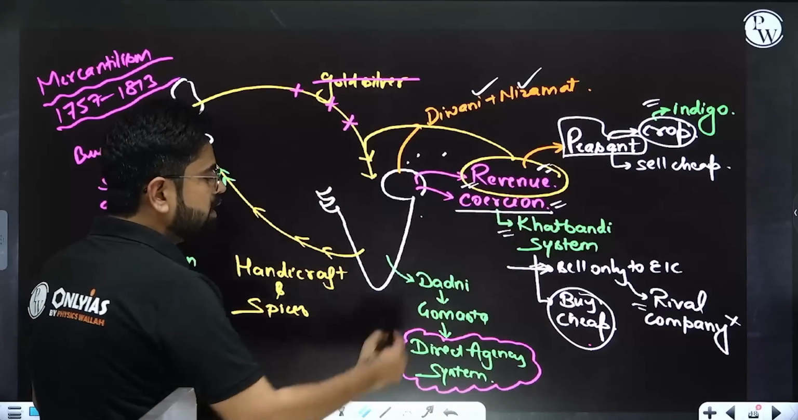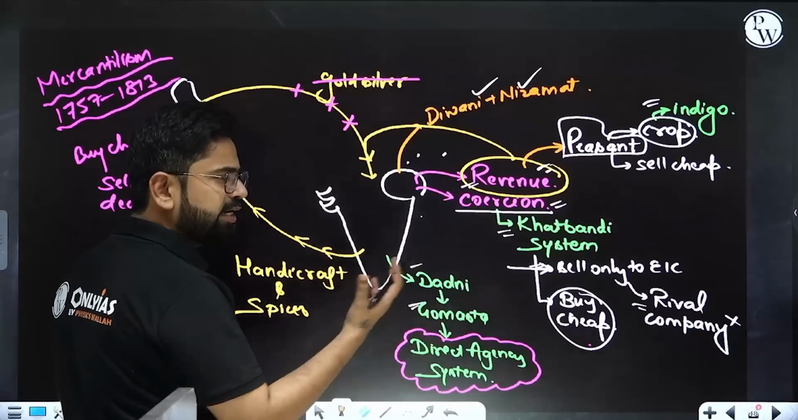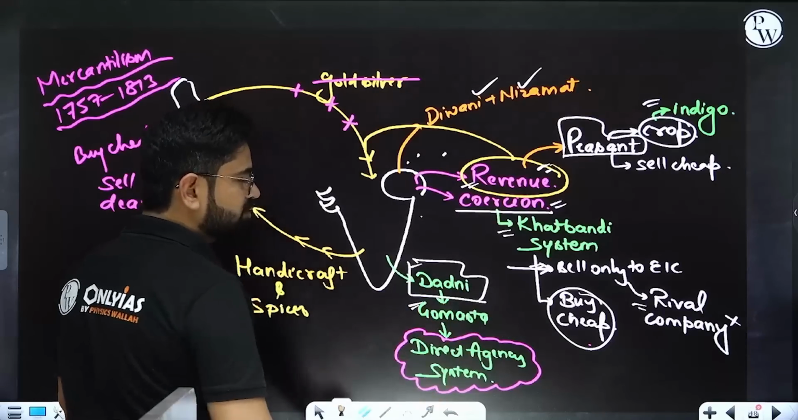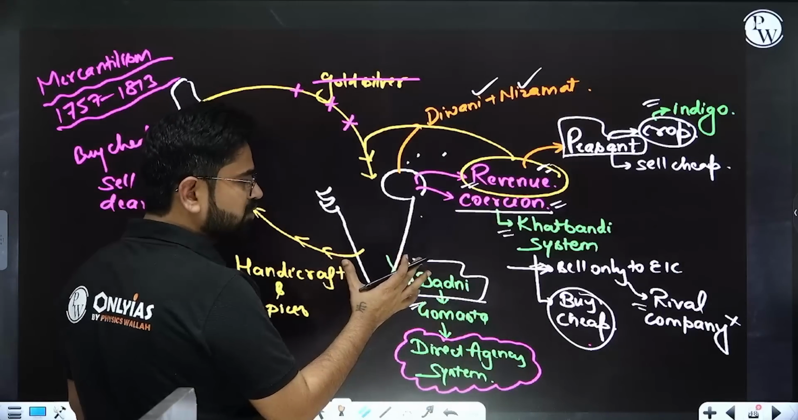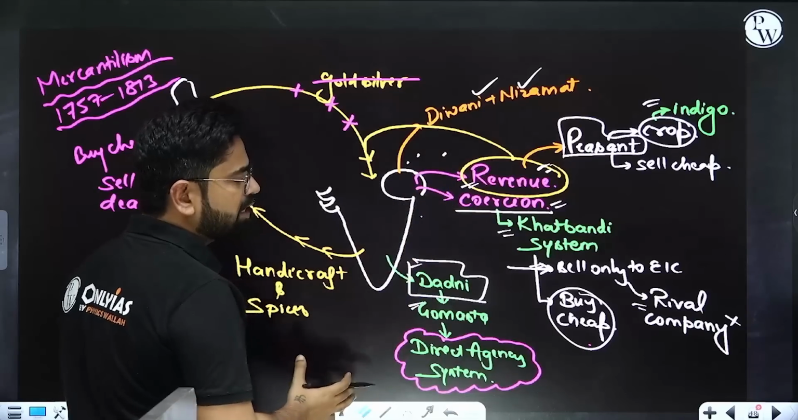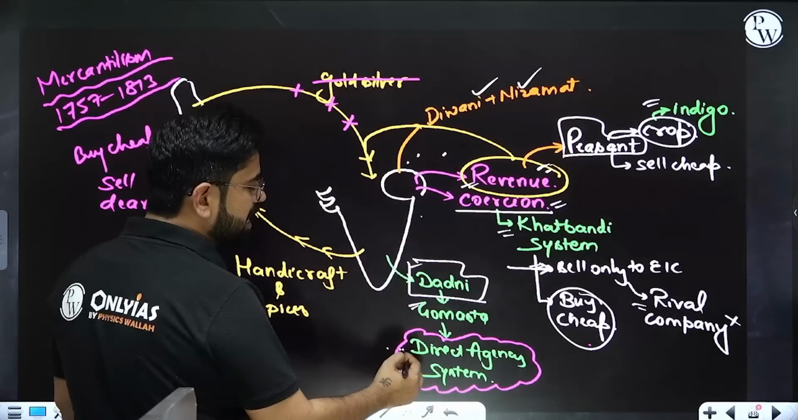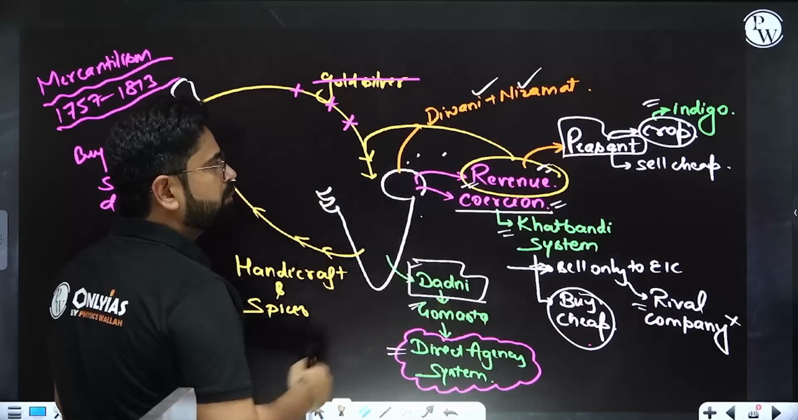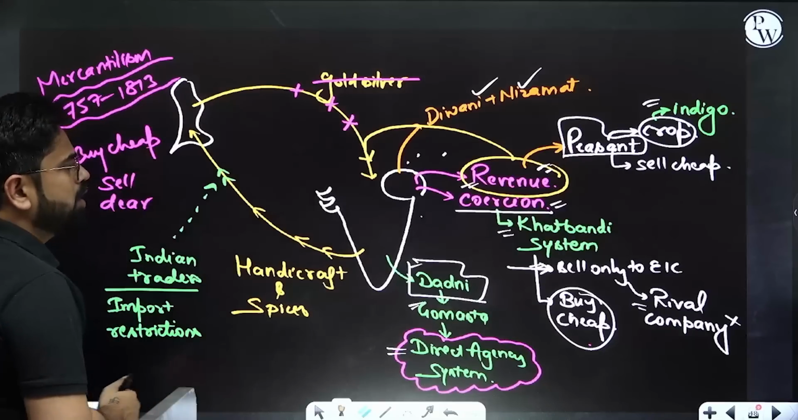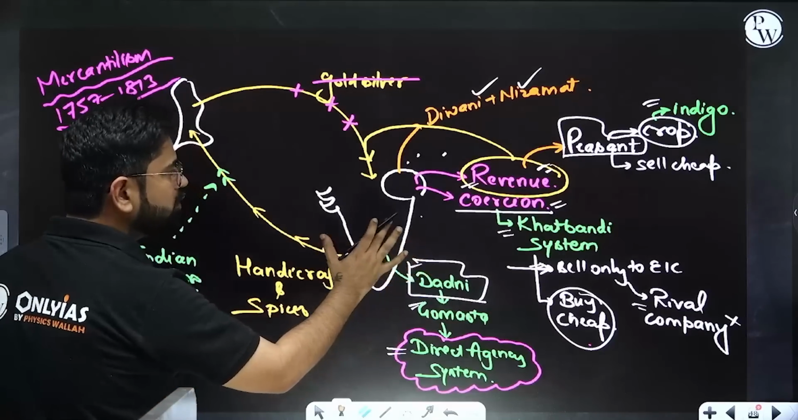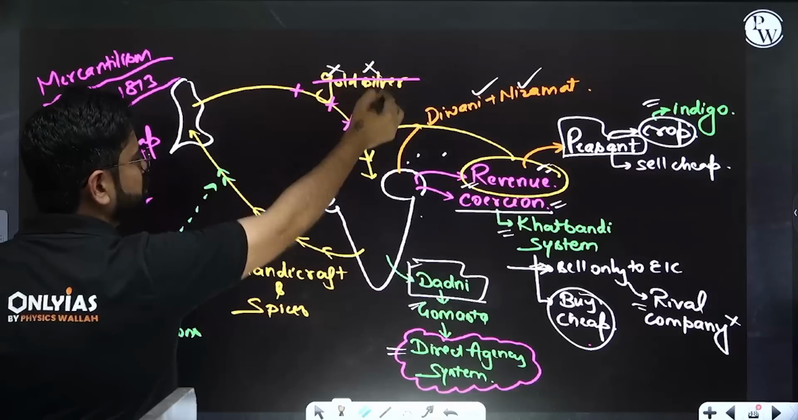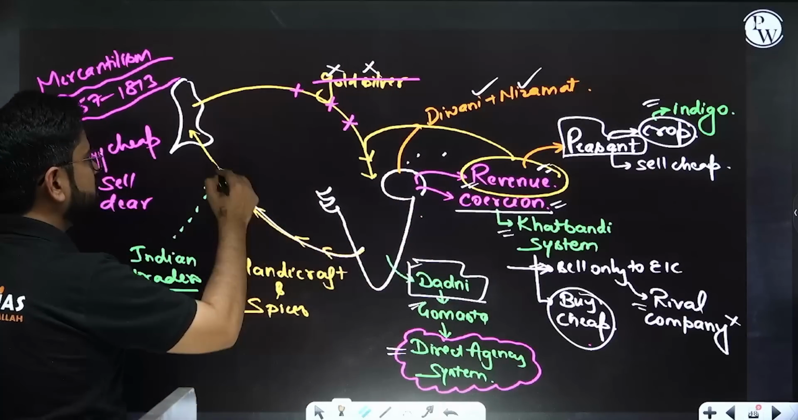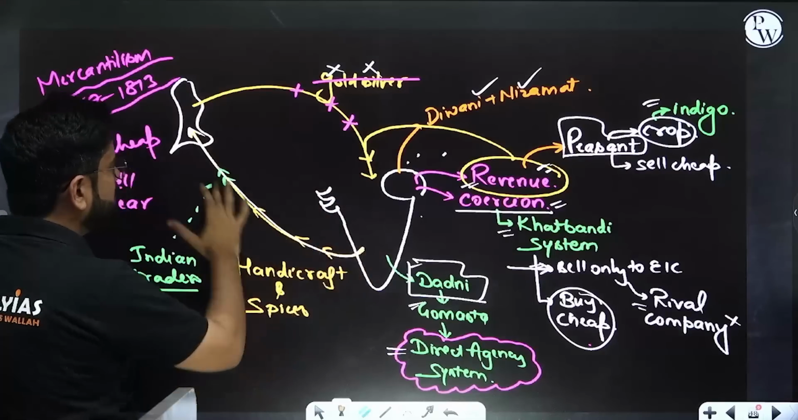Also, the Dadni and Gomasta intermediaries, the Indians who were getting benefited, especially Dadni merchants, who were also benefactors of the peasants and artisans, were replaced by the direct agency system. So now Britain was directly buying from the people. Now, with these cheap goods, they don't have to give gold and silver. They can use the revenue of Bengal, and then they can actually drain the whole product from here to Britain.